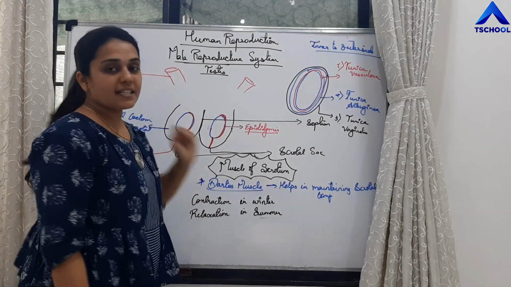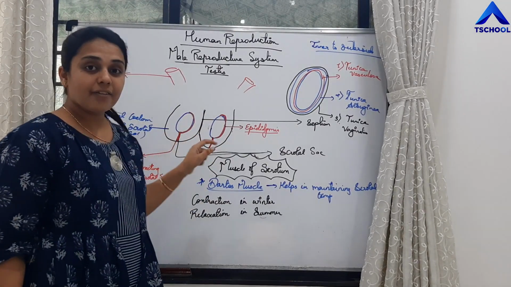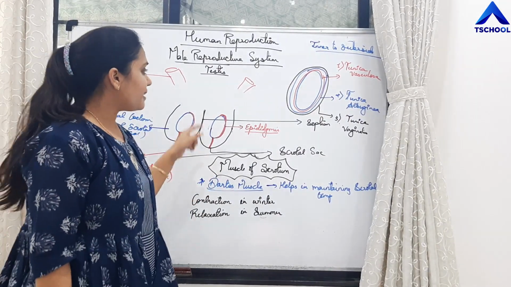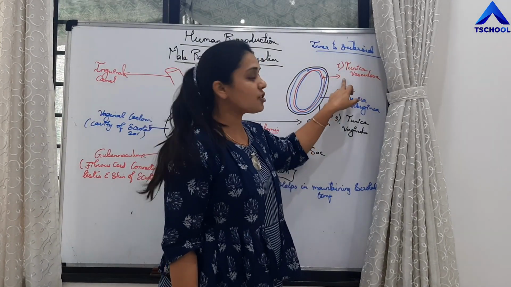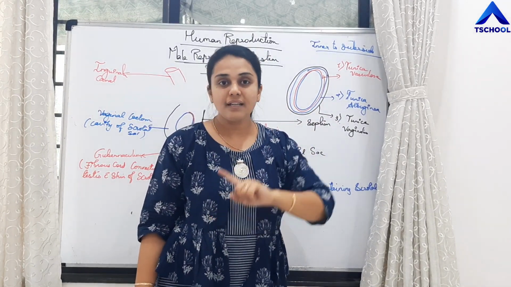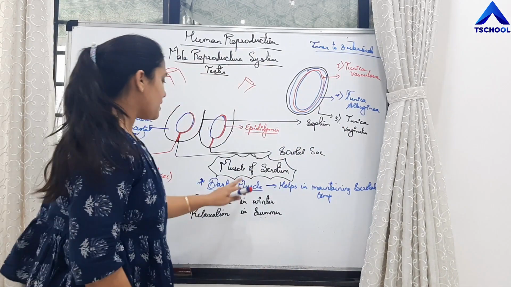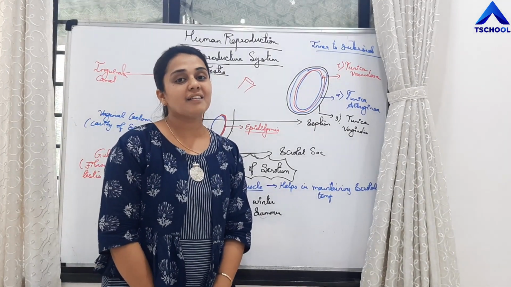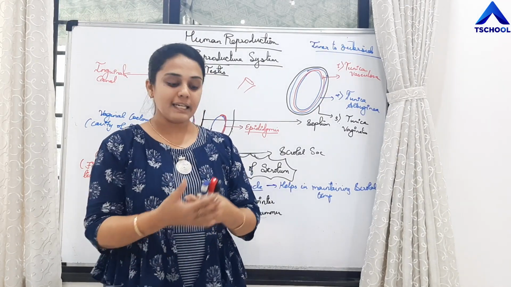The testis descends from the abdominal cavity through the inguinal canal. It is attached to the skin of the scrotal sac by a cord, that is the gubernaculum, right? Then the testis is covered by 3 layers. From inner to outer side, it is tunica vasculosa, the middle layer is tunica albuginea, and the outermost layer is tunica vaginalis, right? The muscle of the scrotum is called Dartos muscle. It helps in maintaining the scrotal temperature 2 to 2.5 degrees Celsius below the body temperature.